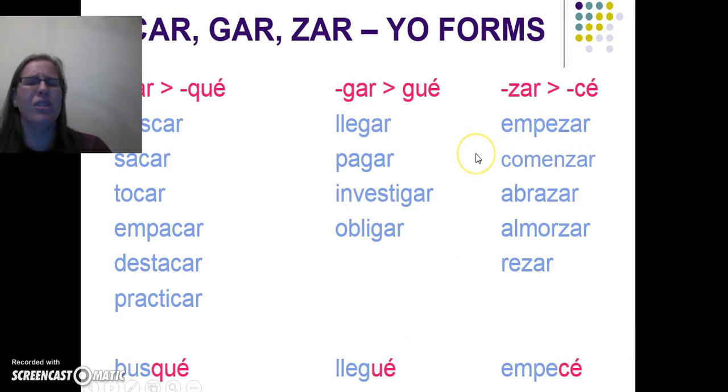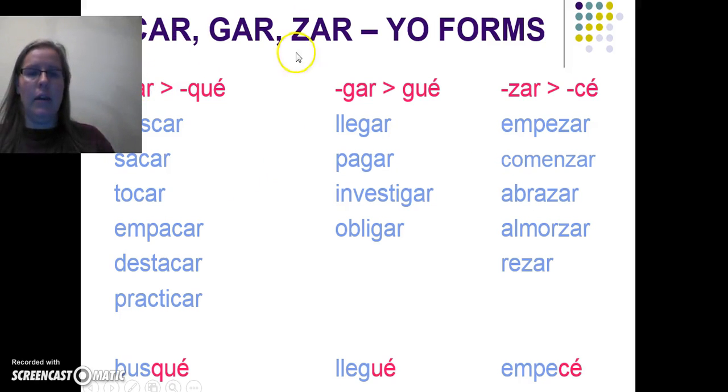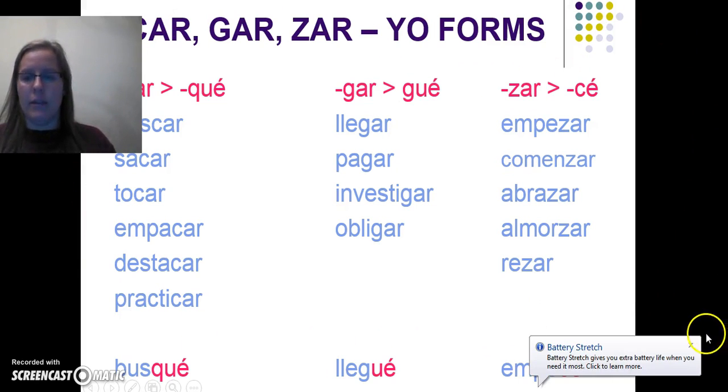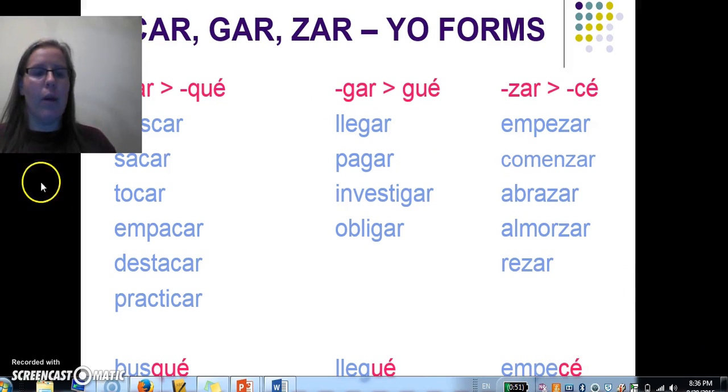So all you have to do, just like every single time you conjugate a verb, is you got to take off the ending and add a different ending depending on who's verbing. These ones are a little bit extra special because of the way we're taking off the C-A-R and replacing it with a Q-U-E. That's it, okay? Nothing too crazy.